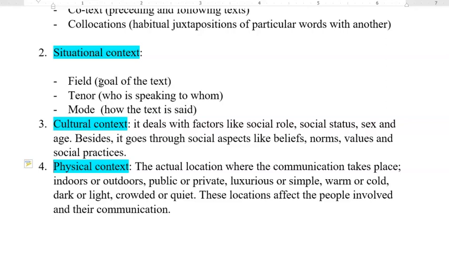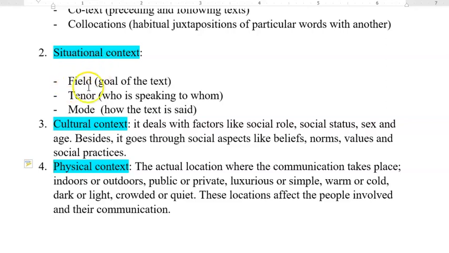This will help us to know that, for example, if the speaker is a leader, then I will understand that the audience may be laborers, maybe armies, soldiers, and this will help us to understand some expressions or some words.